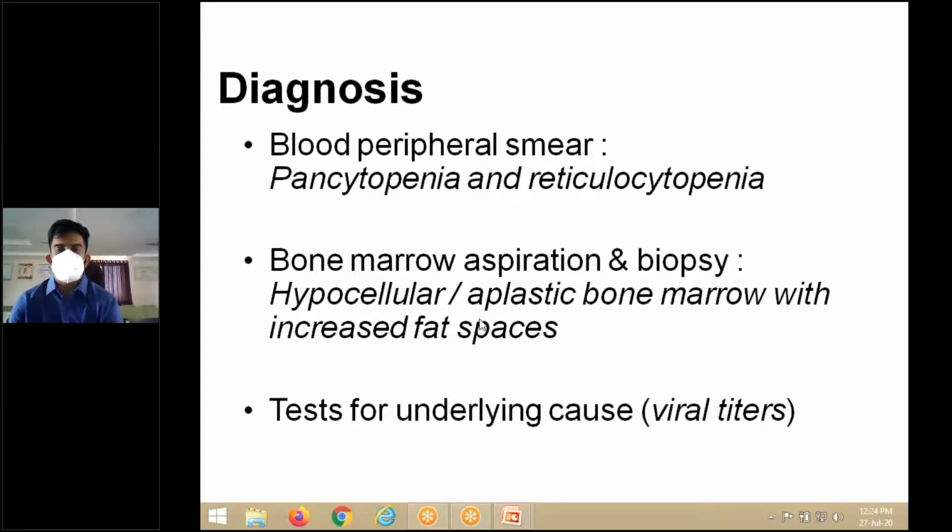Bone marrow aspiration or biopsy will show hypocellular marrow. Hypocellular means reduced number of cells, or aplastic bone marrow with increased fat spaces. So the bone marrow that does not have cells will be compensated with fat spaces. So there will be fat vacuoles. Tests for underlying cause are viral titers. You have to go for viral titers, look for the underlying cause.